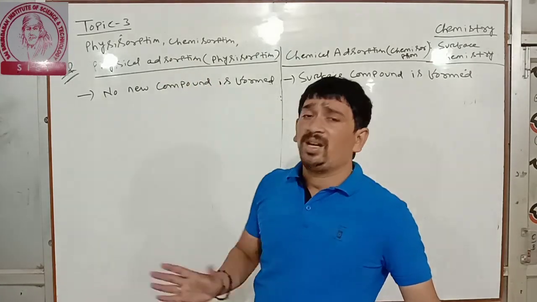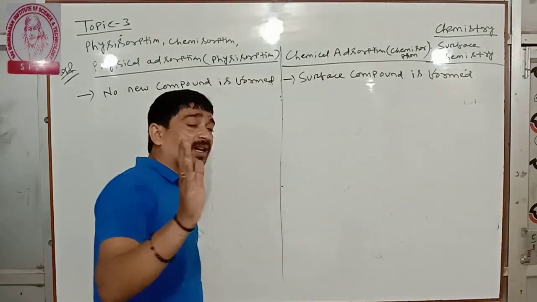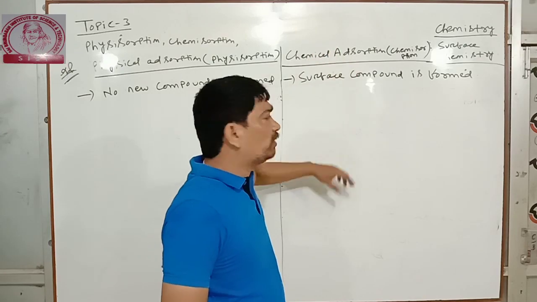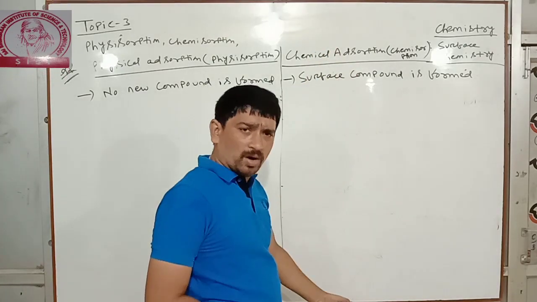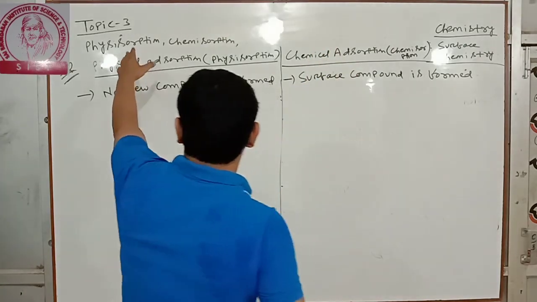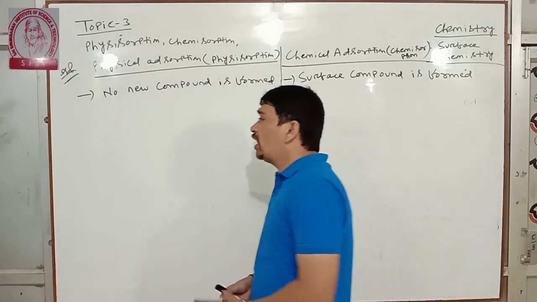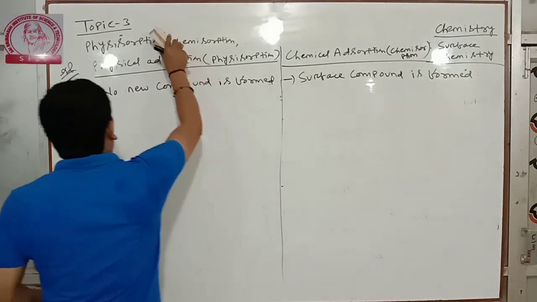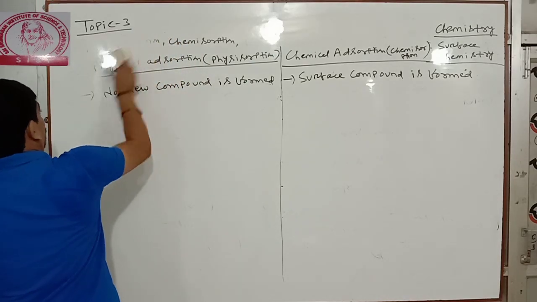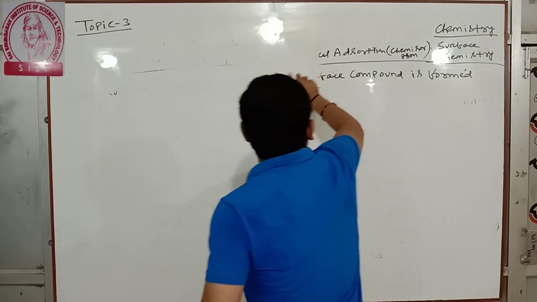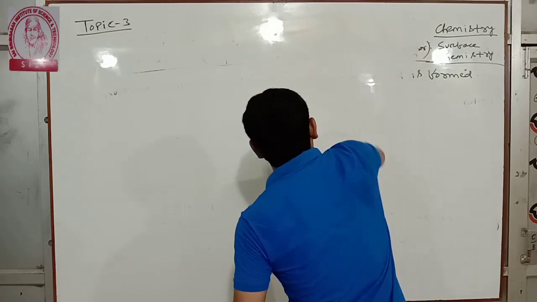Clear? So this is the basic difference between physical adsorption and chemical adsorption. If you are asked about chemical adsorption, you will write the right side part. If physical adsorption, you will explain the left side part. Clear? So this is all about physical adsorption and chemical adsorption.